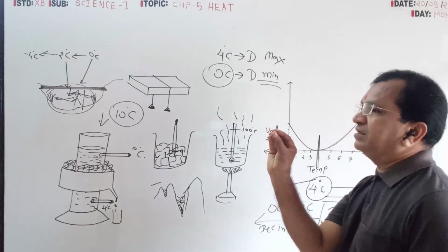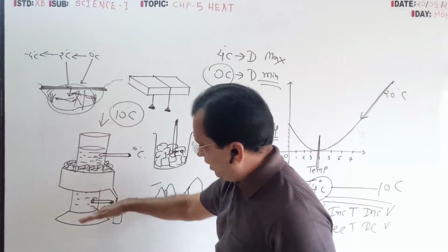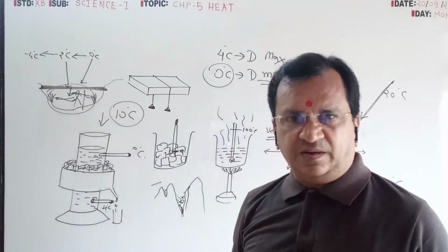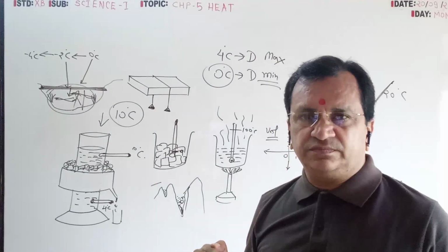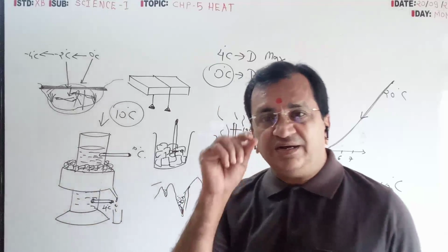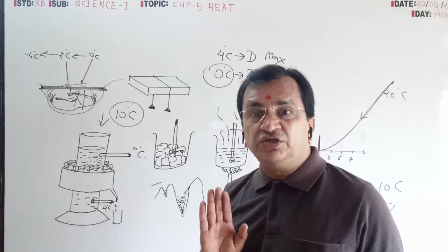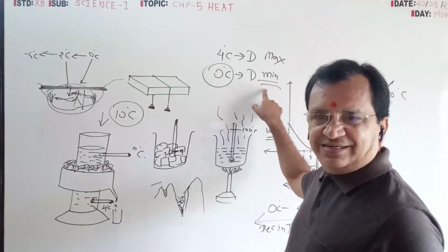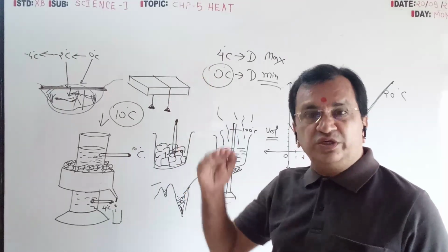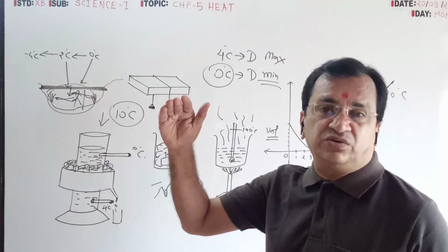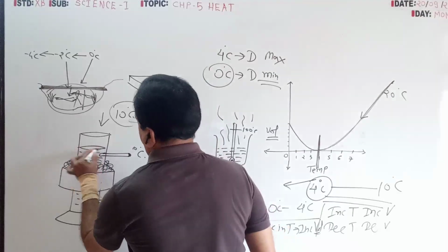Volume goes on decreasing, density goes on increasing. So with increasing density, it goes down up to 4 degree. At 4 degree, volume minimum, density maximum, heavier, goes down. Then the ice is at 0 degree temperature, so at 4 it will not stop. At 3, now density will decrease, it goes up. 3 degree goes up, 2 degree goes up, 1 degree goes up, 0 degree, and it will start forming an ice layer.